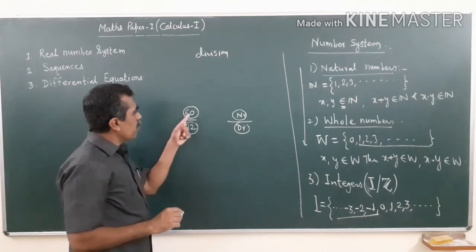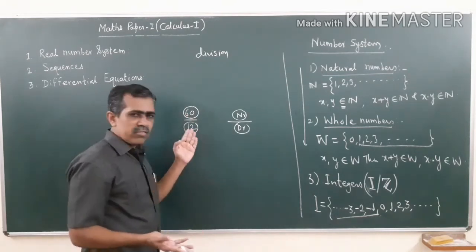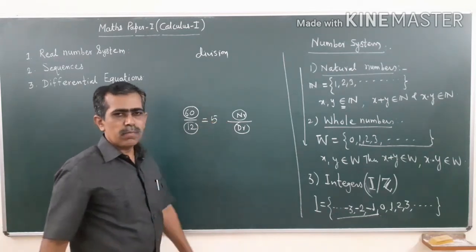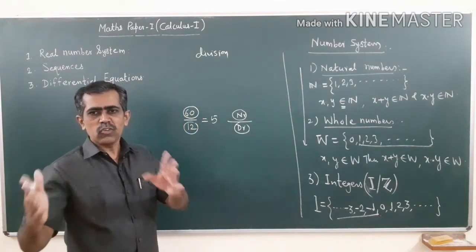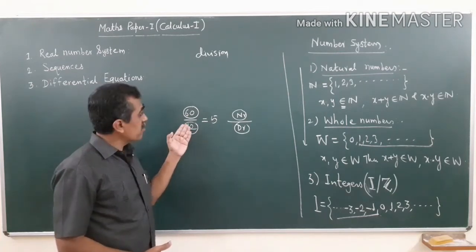So how many parts of 60 can be made of size 12? There can be 5 parts of 60, each of size 12. So that is the meaning of division.